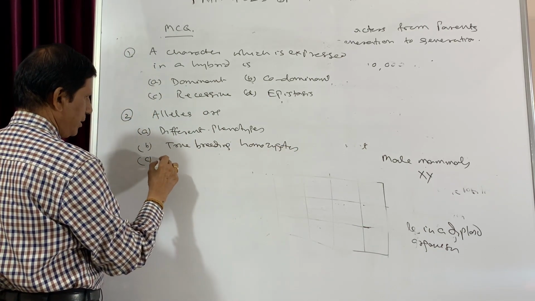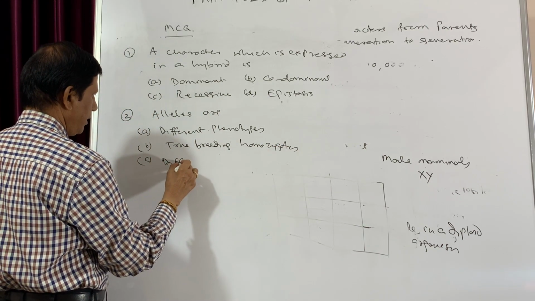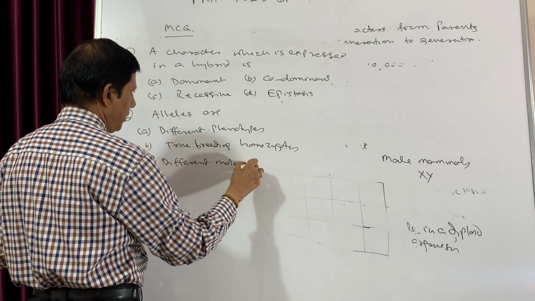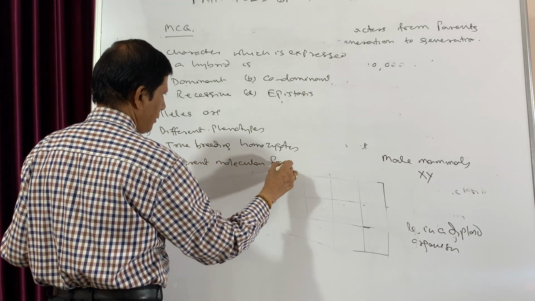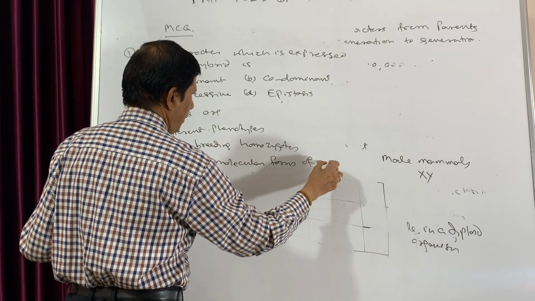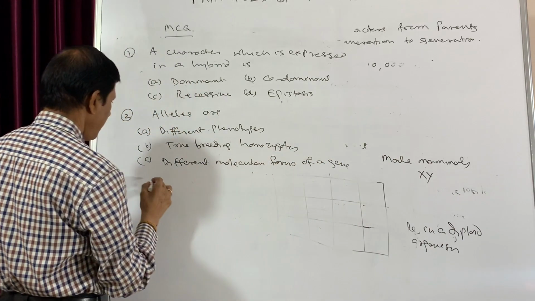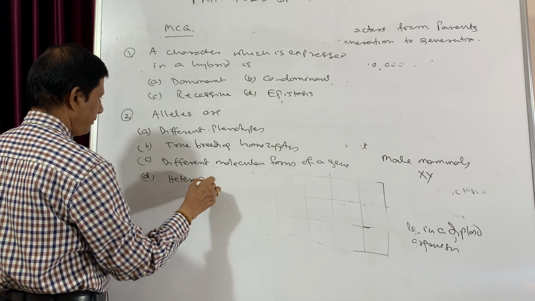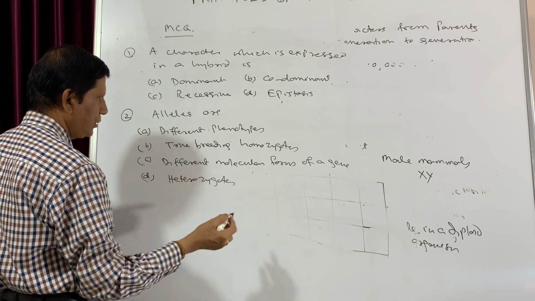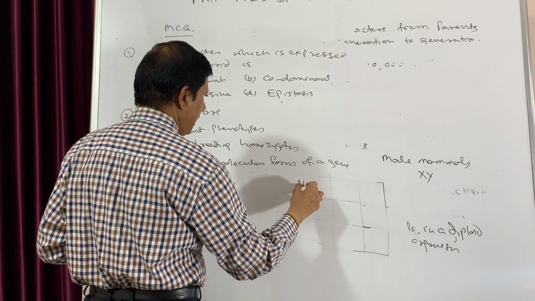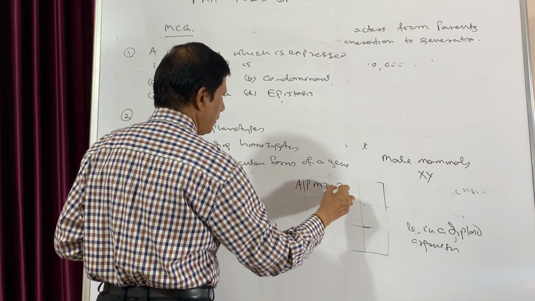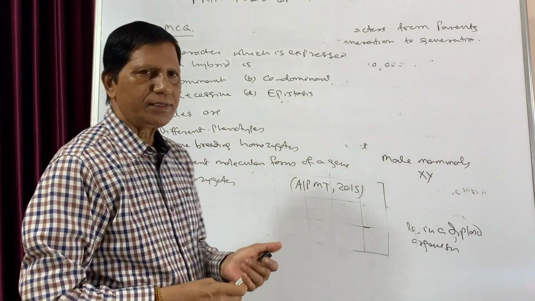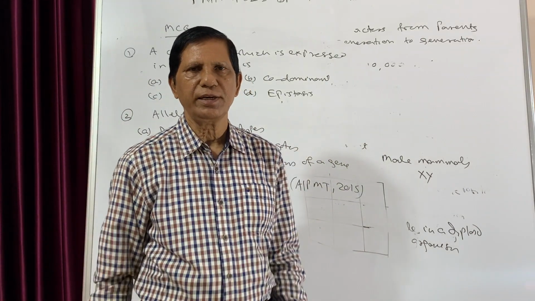Third choice, different molecular forms of a gene. And fourth choice, heterozygotes. And this question was asked in AIPMT 2015. You will be able to answer the questions because we have discussed all these things.